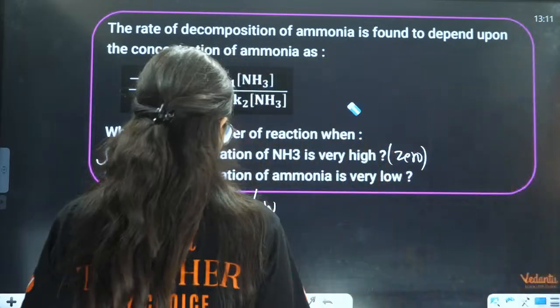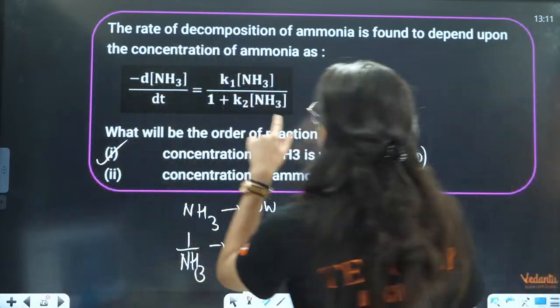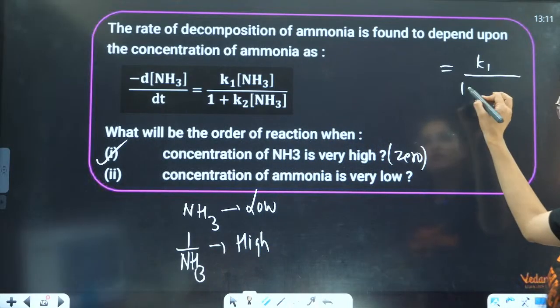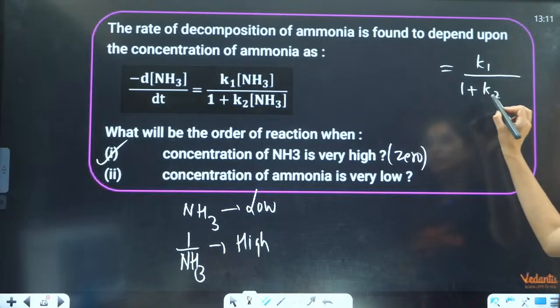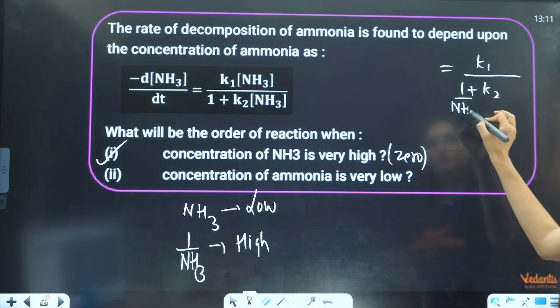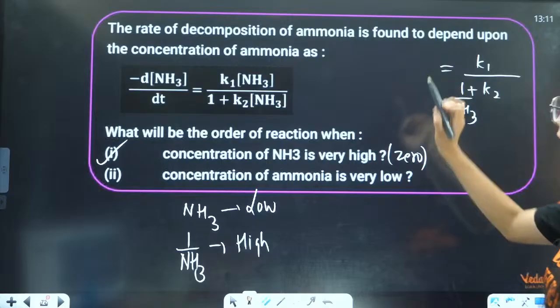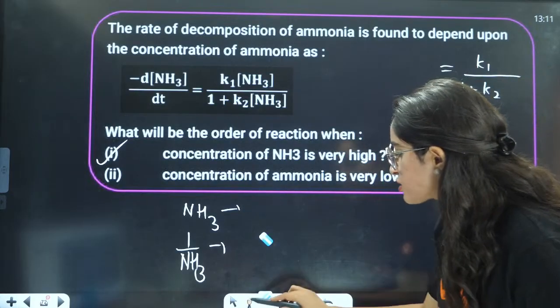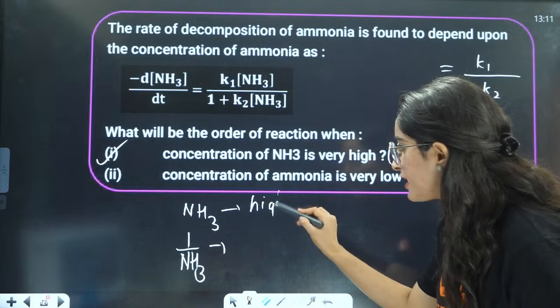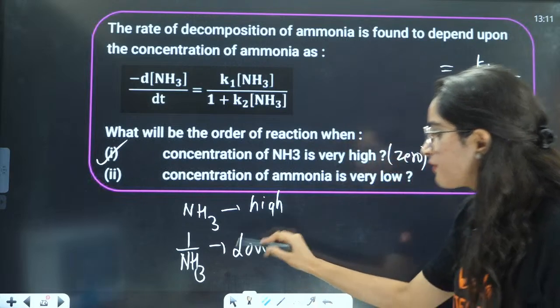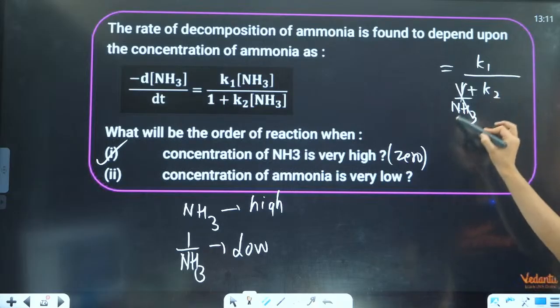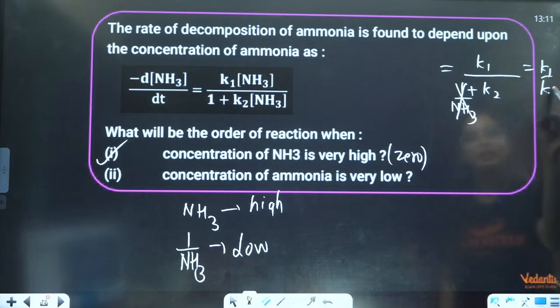Wait a minute. This was divided by NH3, so it should become K1 by (1 + K2 NH3). And here, the first option was, if NH3 is very high, 1 by NH3 will be very low, we can neglect it and it becomes K1 by K2, independent, a zero order reaction.